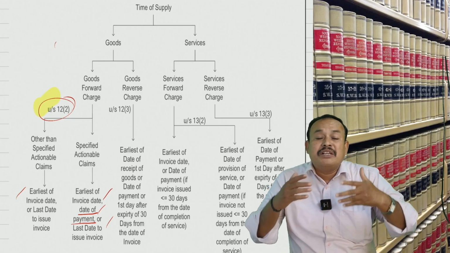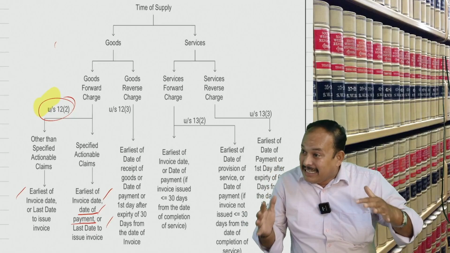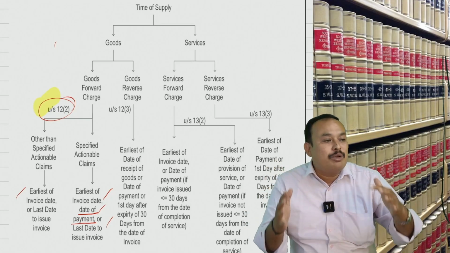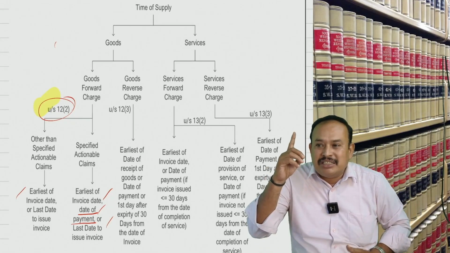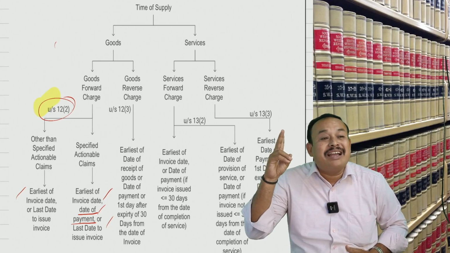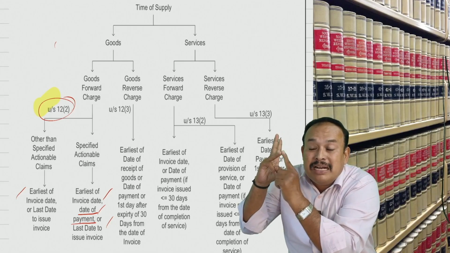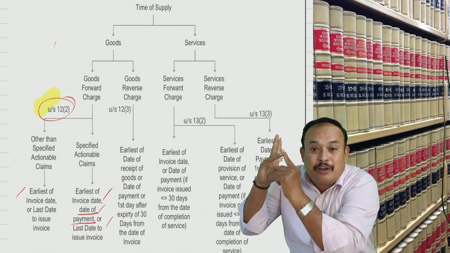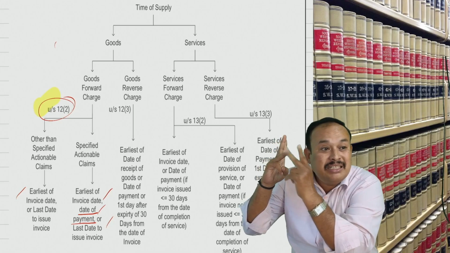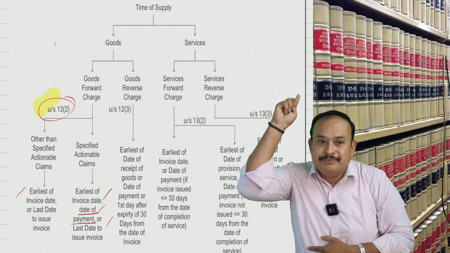In the case of supply of goods, forward charge applies, time of supply in the case of specified actionable claims is equal to the date of invoice, or the last day to issue the invoice, or the date of payment. What do you mean by date of payment? Date of payment means the date of book entry or the date of bank entry, whichever is earlier. Among these, whichever is earlier is the time of supply. Is it clear?